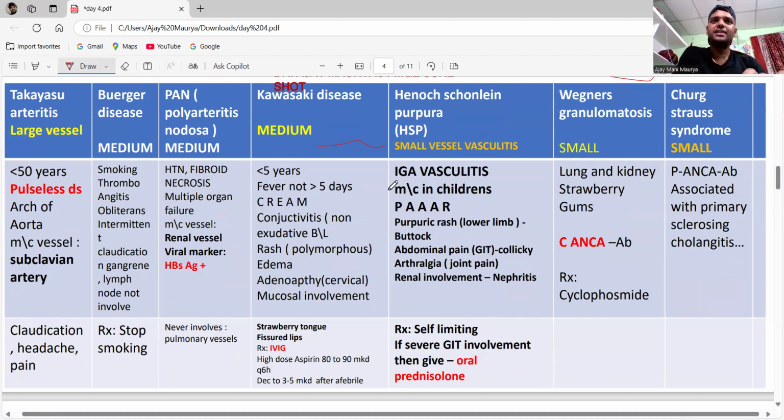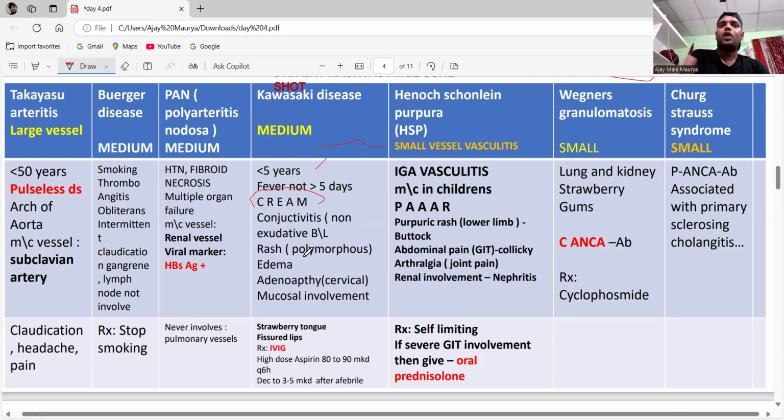In Kawasaki disease, it is most commonly seen in children less than 5 years old. The fever does not decrease even after 5 days, and it does not decrease on antibiotics either. Remember the CREAM mnemonic. Conjunctivitis, which is non-exudative and bilateral.